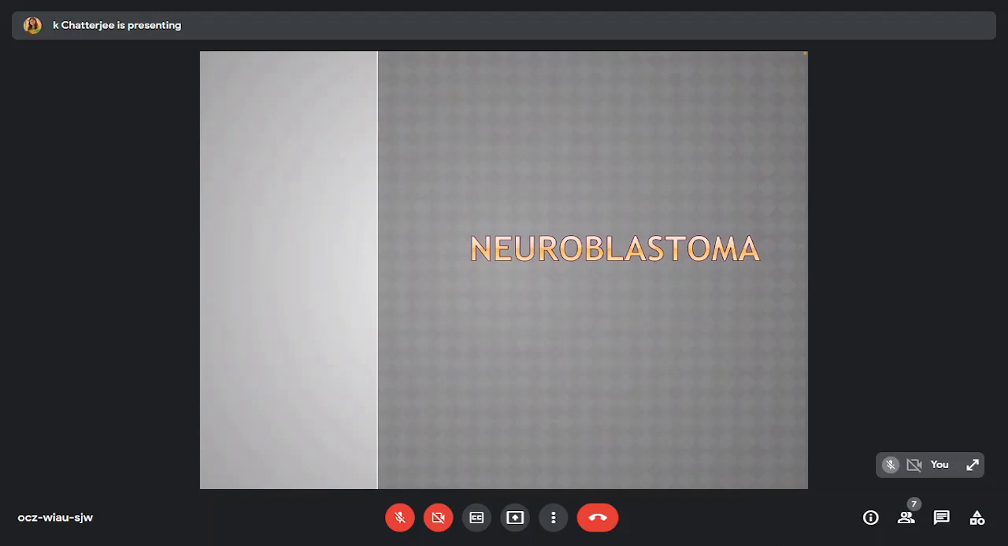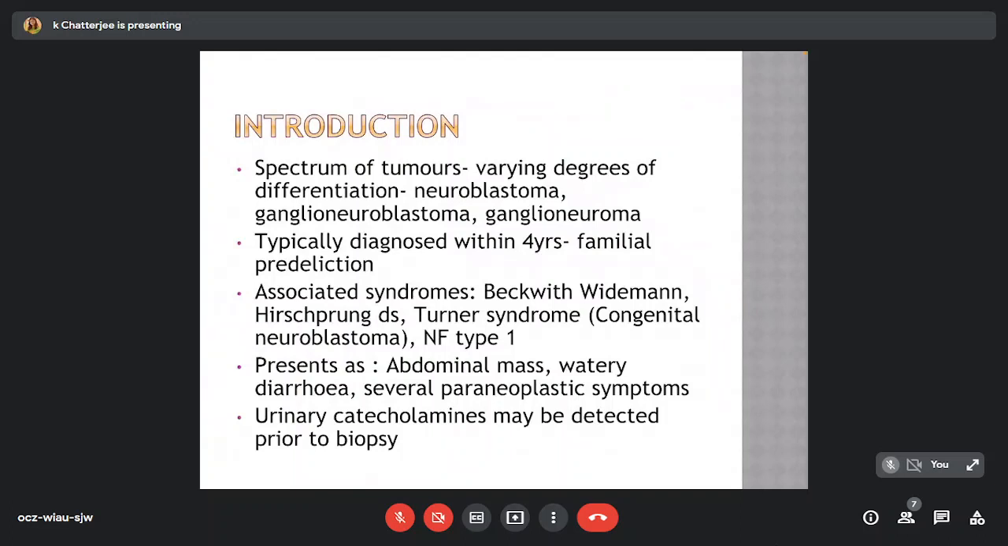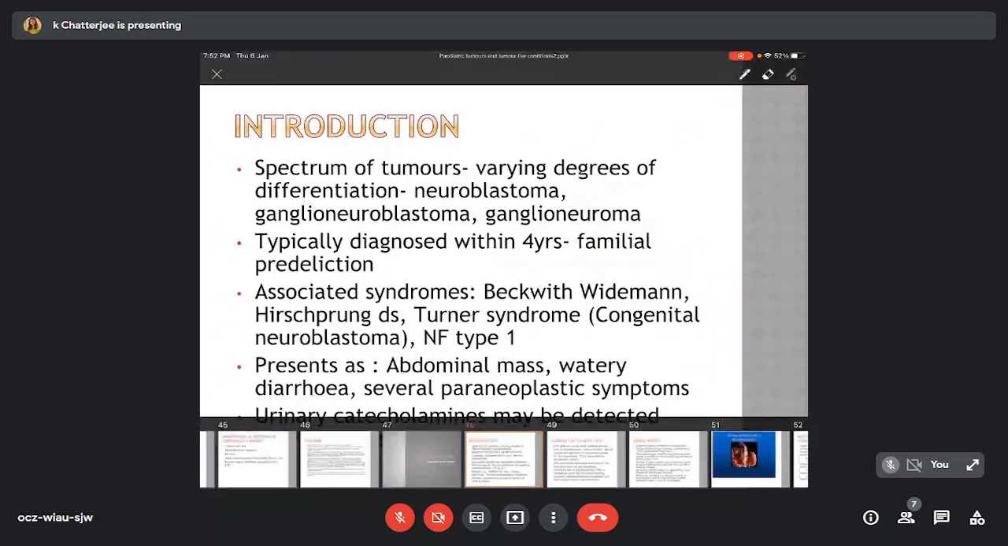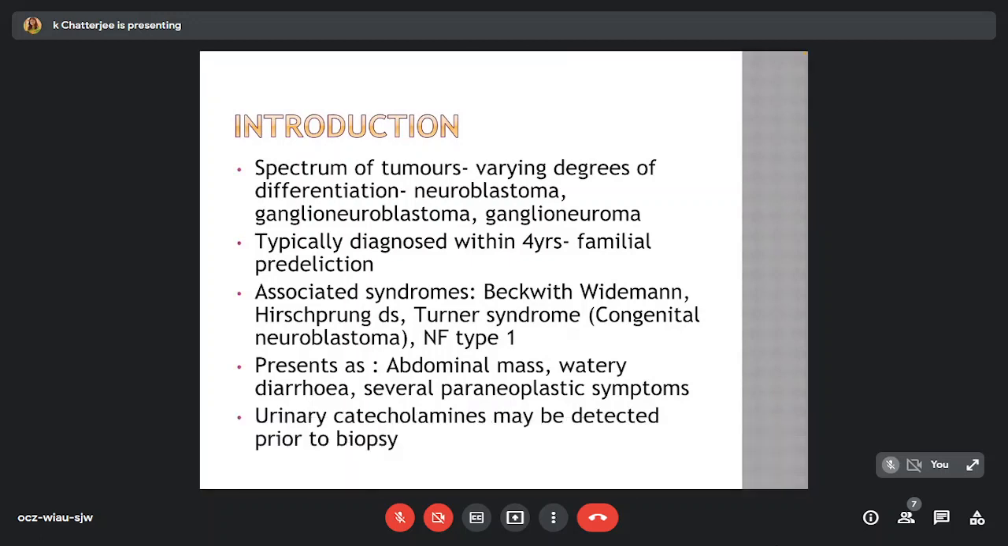Another important tumor in the pediatric age group is the neuroblastoma. It includes a spectrum of tumors with varying degrees of differentiation, manifesting as neuroblastoma, ganglioneuroblastoma, and ganglioneuroma. Typically diagnosed within 4 years of life, indicating a familial predilection, and may be a part of associated syndromes, for example, Beckwith-Wiedemann syndrome, or may be associated with Hirschsprung disease, neurofibromatosis type 1, and in case of Turner syndrome, there might be a component of congenital neuroblastoma.